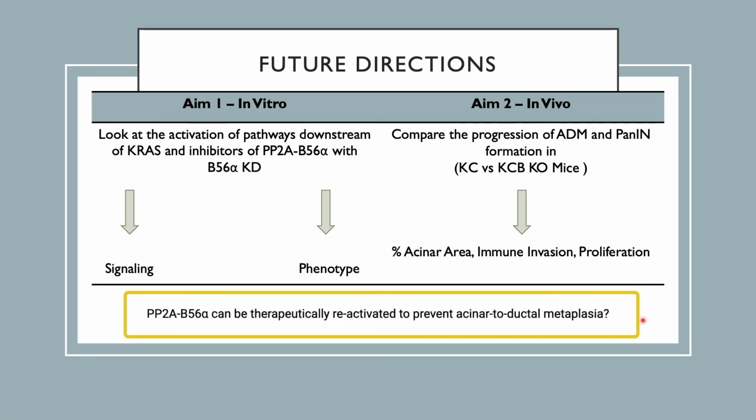Finally, we intend to further study if the suppression of PP2A-B56 alpha is critical in maintaining mature PDAC disease, and if therapeutic reactivation of PP2A-B56 alpha can be employed in mature PDAC disease as a way to counteract hyperactivating KRAS mutations.